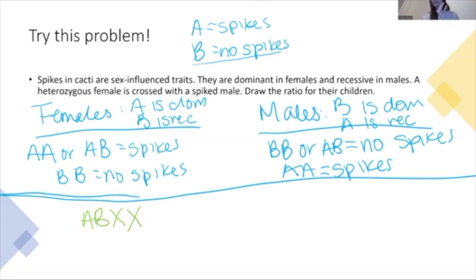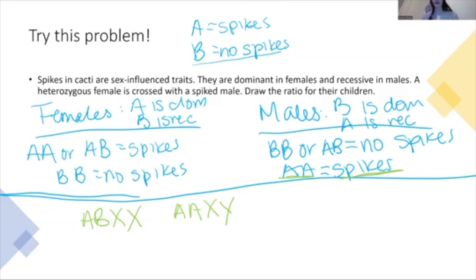So remember the AB, those are autosomal chromosomes, but because this is influenced by sex, we are going to include what sex they are. And the female is crossed with the spiked male. So this is why drawing these little things is really important with the females and the males, because if I just told you spiked male, and you're like, oh, well, spikes is dominant in females, and you forgot that it was a male, you'd be like, wait, I don't know what genotype it is. Because we drew this out, though, you can go and see, okay, it's spikes, and it's a male. So you go to the male side, you look for spikes, he must be AA. And he's a male, so I have to put XY.